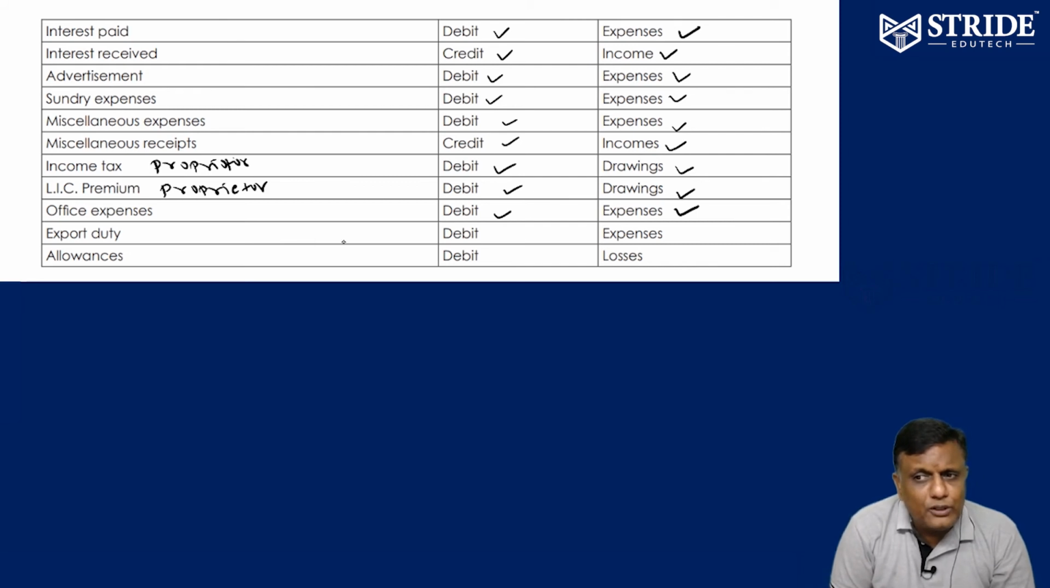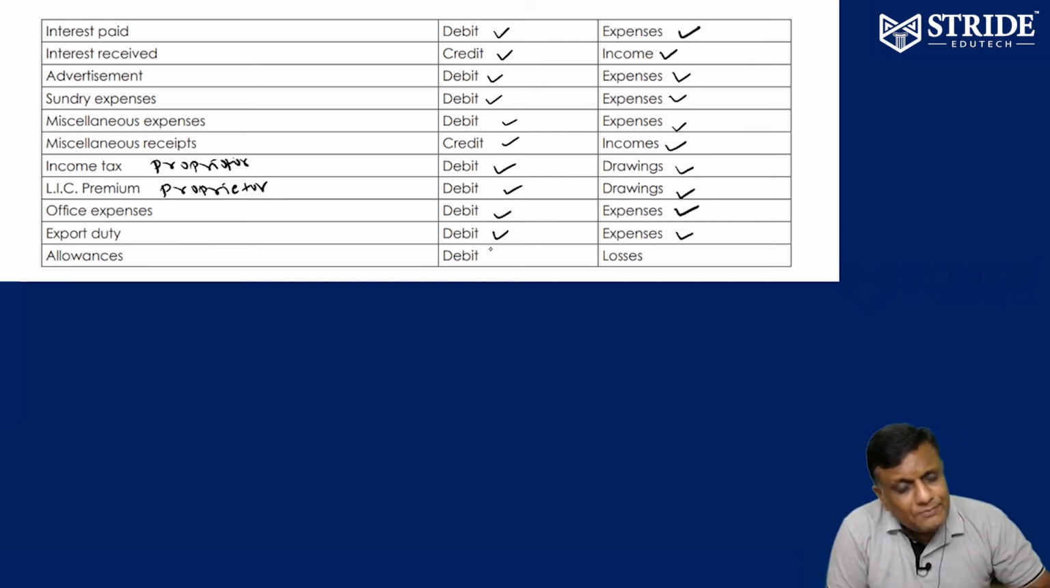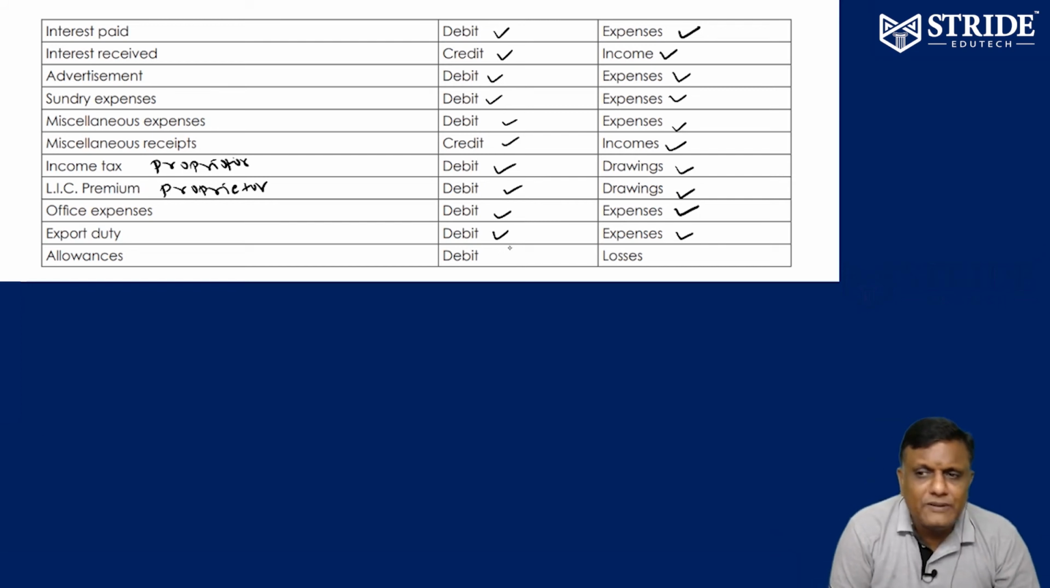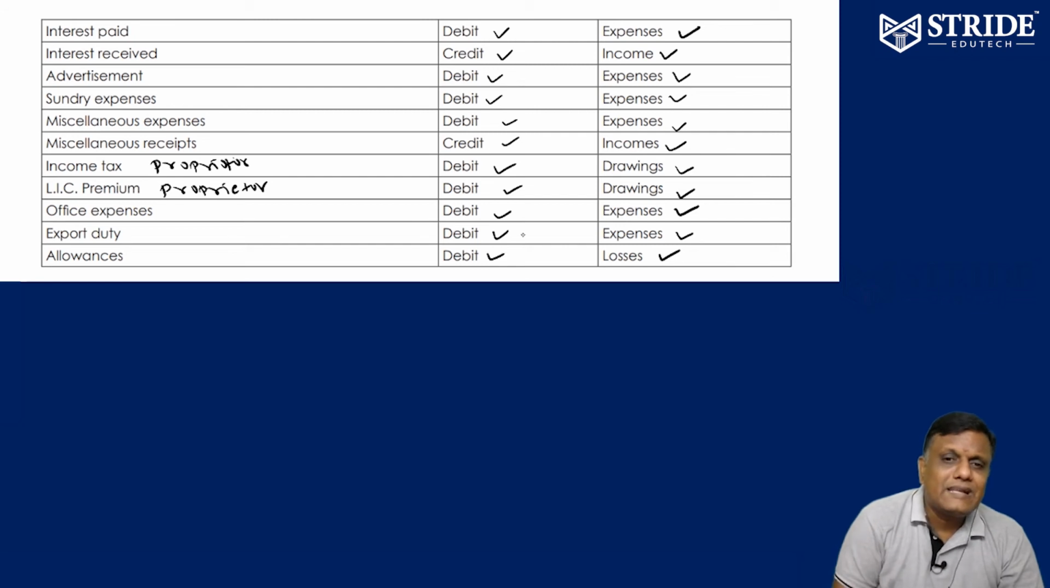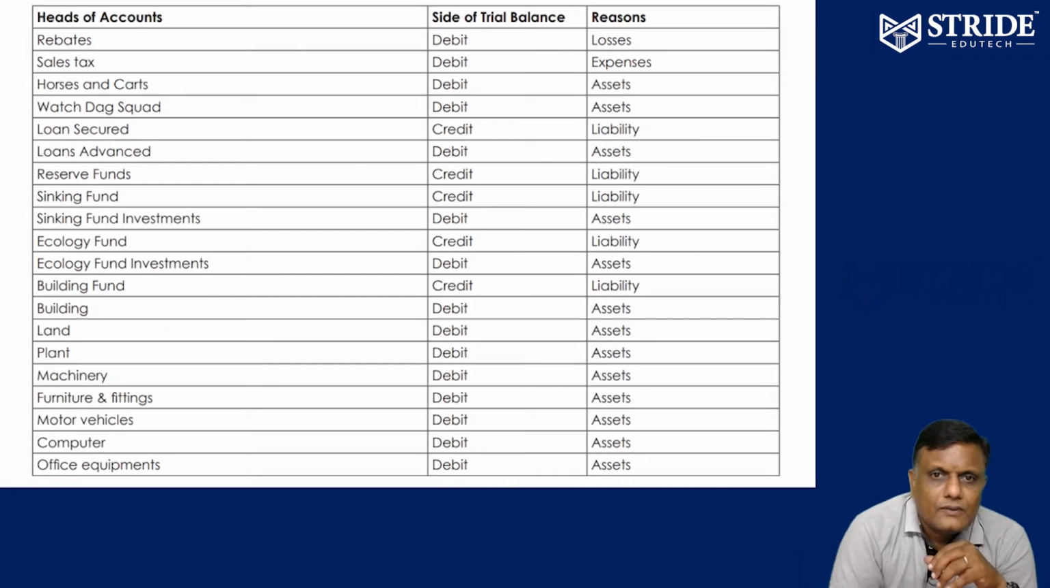Export duty, expense. We have to pay duty, therefore expense, debit balance. Export duty or import duty. For exporting articles, you have to pay duty, expense. For importing, you have to pay duty, expense, debit balance. Allowances, losses, debit balance, that's it. Let's see.